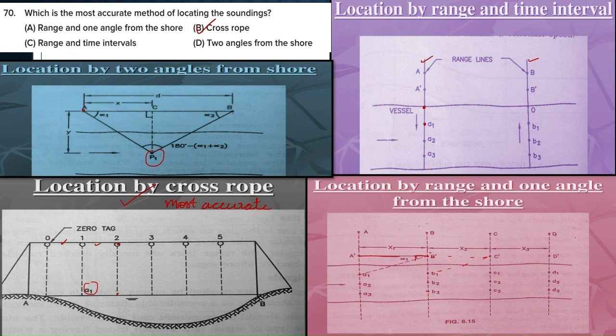Horizontal angles are measured as alpha 1 and alpha 2 using the theodolites, and we also note the time at which the sounding is taken. The distance between the theodolite stations is taken as d, and we can calculate the coordinates of point P1 by simple mathematical calculation. So the most accurate method of locating soundings is the cross rope method. Clear?